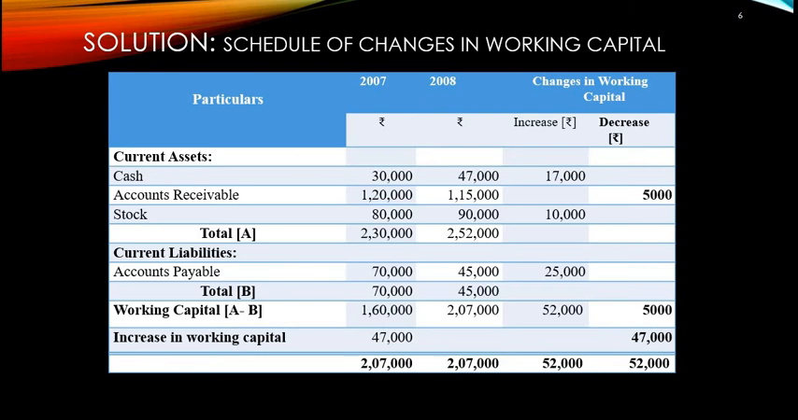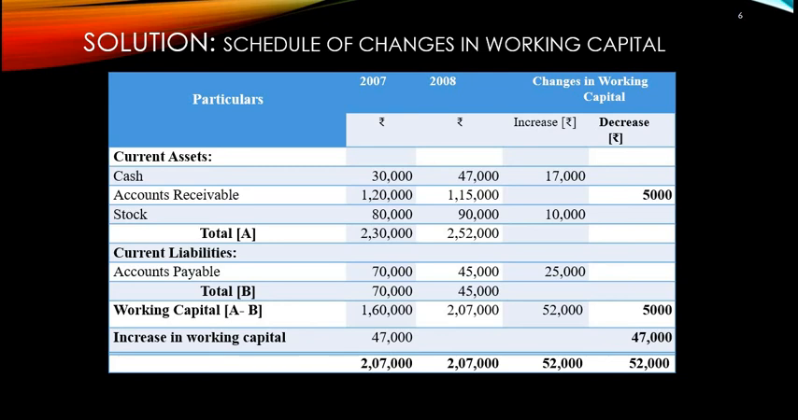So total A will be 2,30,000 for the year 2007, 2,52,000 for the year 2008. Then current liabilities, that is accounts payable. In the year 2007 accounts payable is 70,000 and in the year 2008 it is 45,000. You need to compare, that will be 25,000 increase. So total B, we have only one current liability here, that is 70,000 and 45,000.